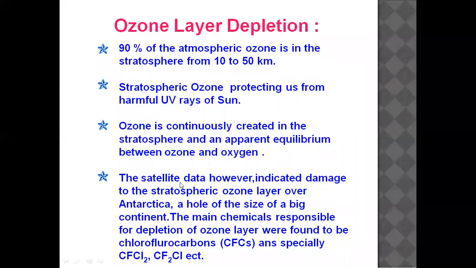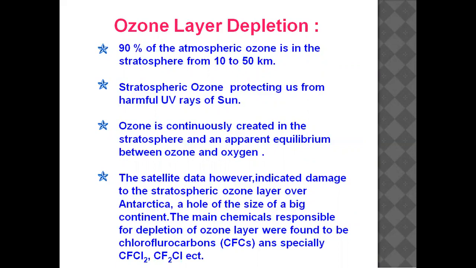Ozone layer depletion. Generally, 90% of the atmospheric ozone is in the stratosphere, from 10 to 50 kilometers. The stratosphere is at a height from 10 to 50 kilometers above the surface of the earth. We know that 90% of the ozone is found in the stratosphere. This ozone is a very important gas in the stratosphere because it protects us from the harmful ultraviolet radiation.